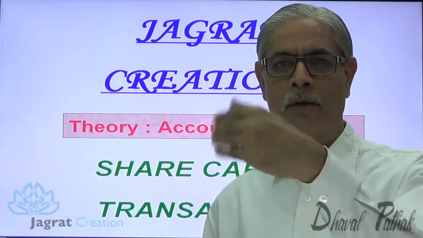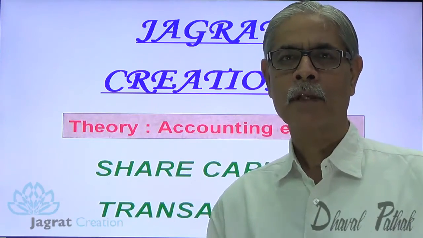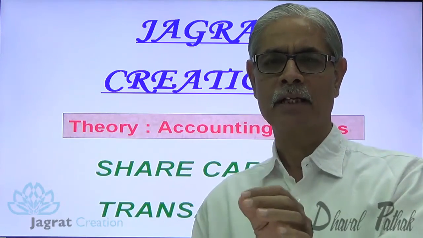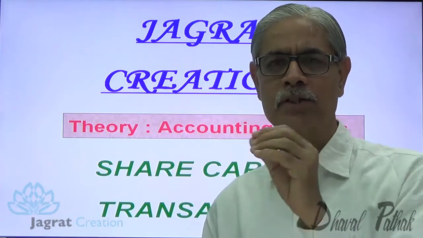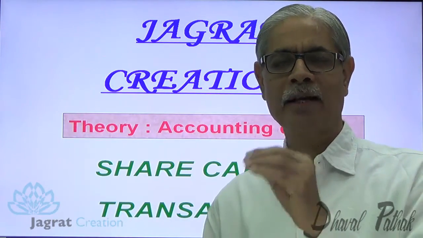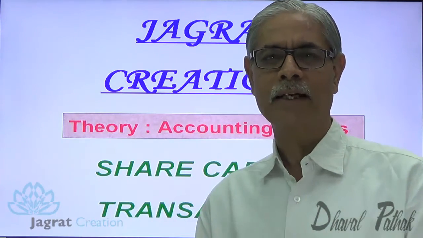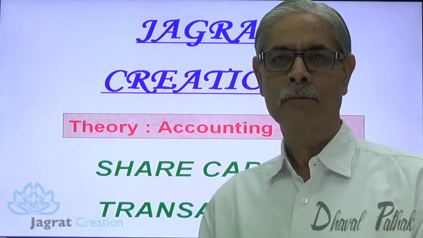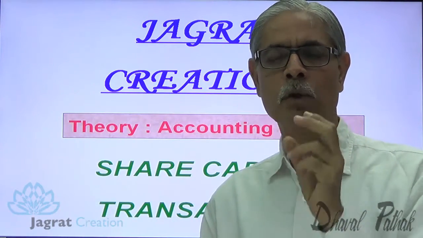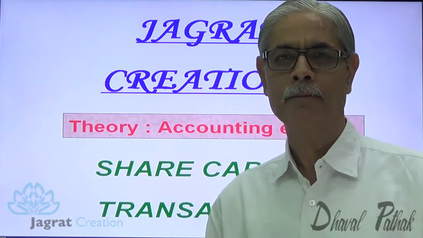Now these shares are offered to the public either at par or at premium or at discount. What do we mean by share is issued at par? If the face value of share is 100, issued for 100, it is known as share issued at par. If the face value of share is 100 and issued at 125, then 25 is the excess amount collected per share offered and allotted. That 25 is known as security premium per share or 25% security premium.